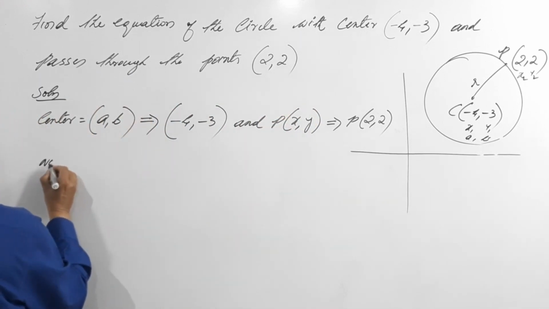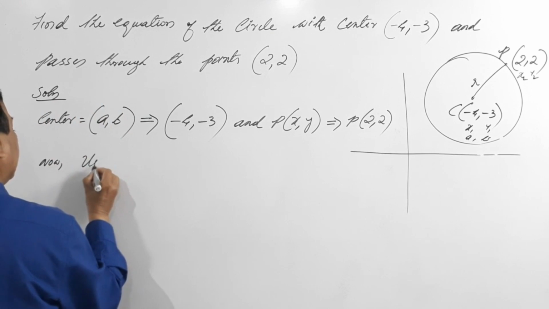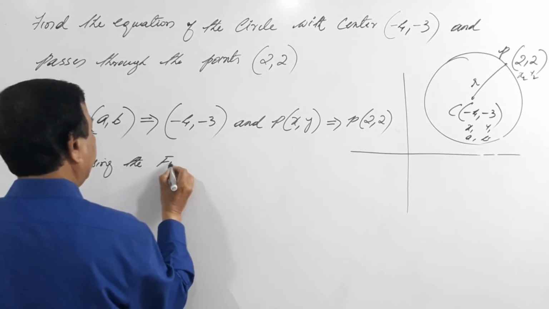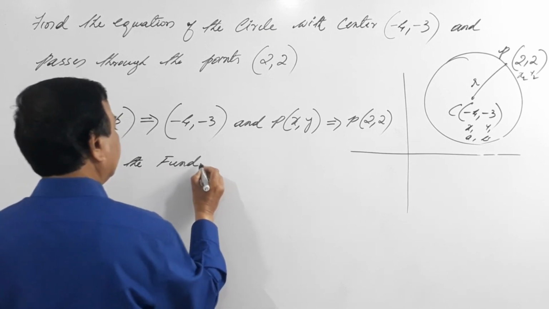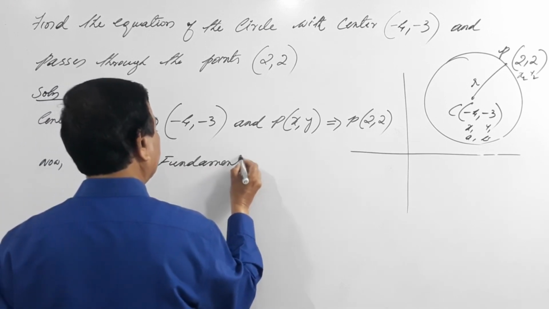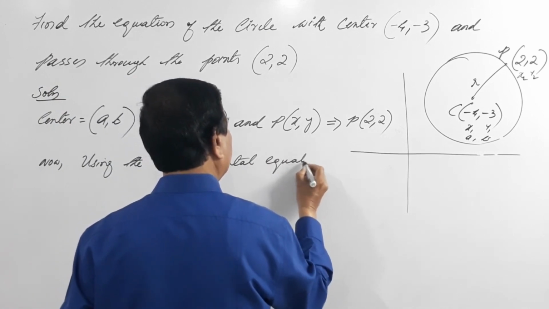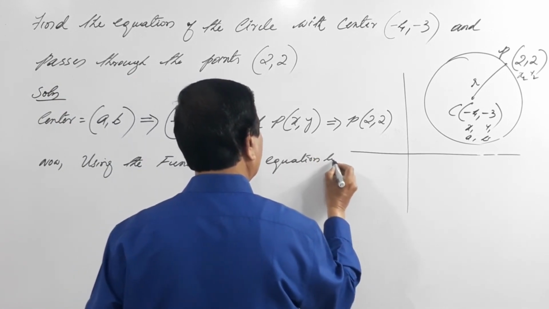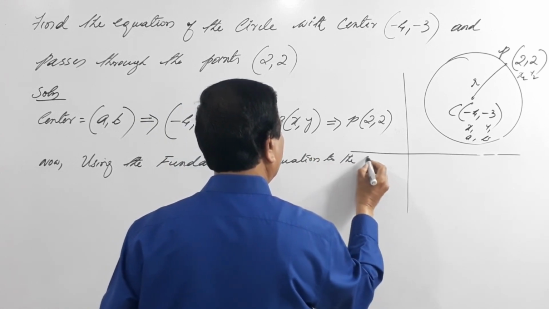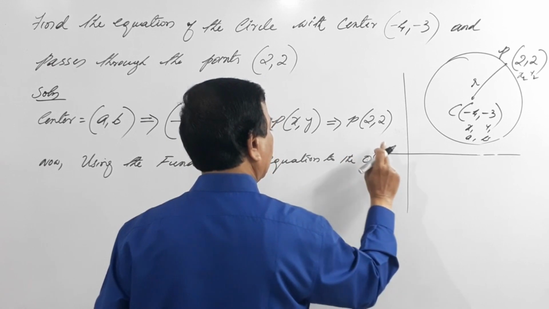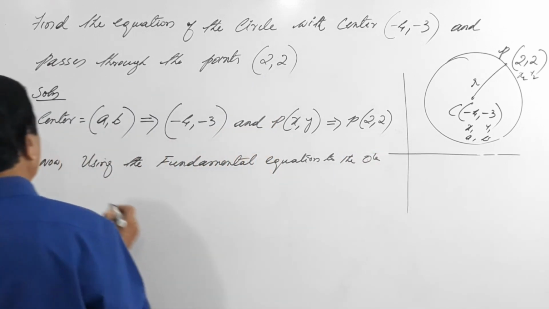Now, using the fundamental equation to the circle, that is